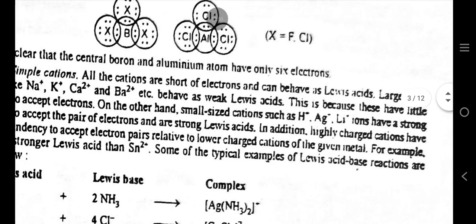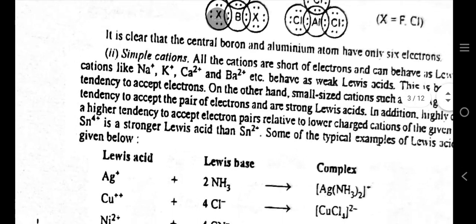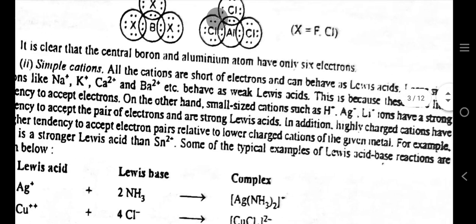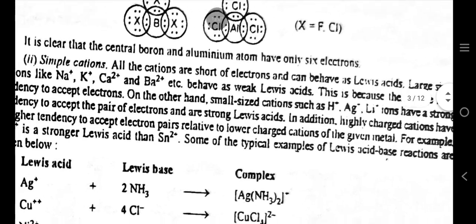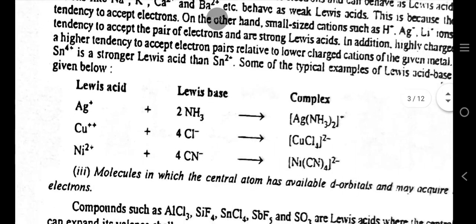In addition, highly charged cations have a higher tendency to accept electron pairs relative to the lower charge cation of the given metal, and so act as a strong Lewis acid. Some of the typical examples of Lewis acid base reactions are given below. Look at this.